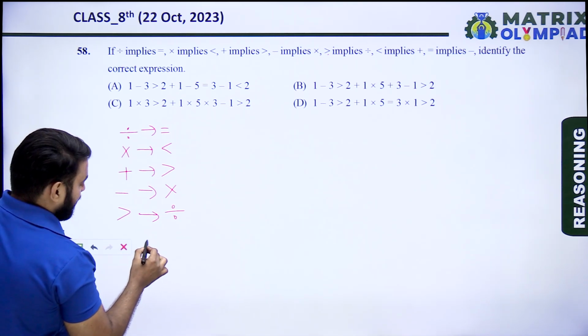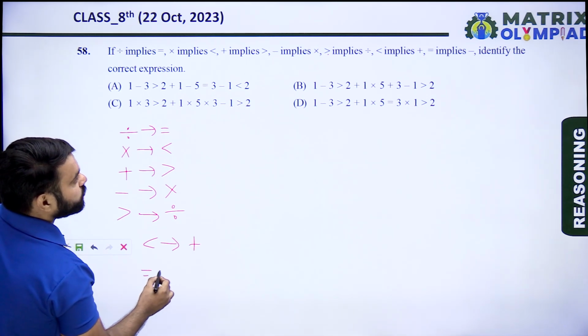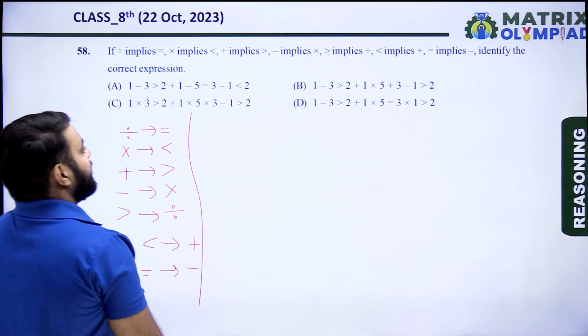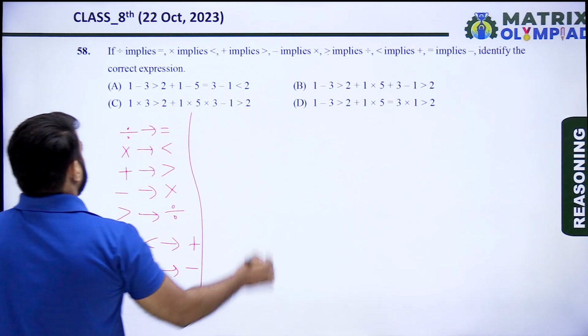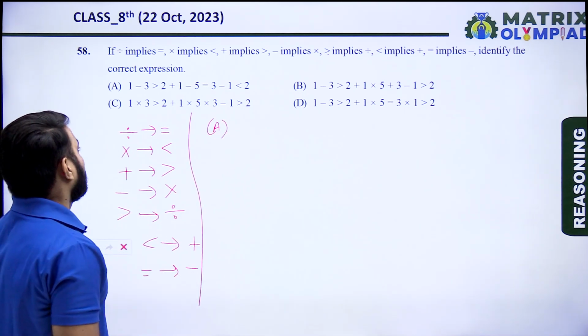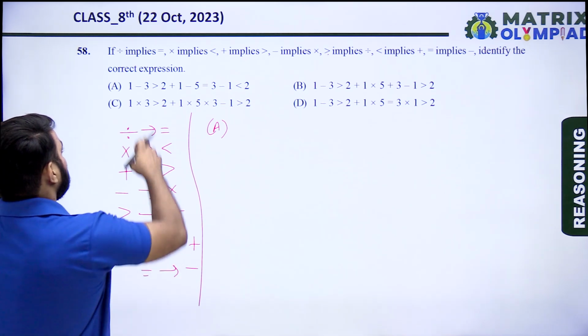Now less than implies plus is equals to implies minus. Identify the correct expression. So taking option one by one and see which one is correct.